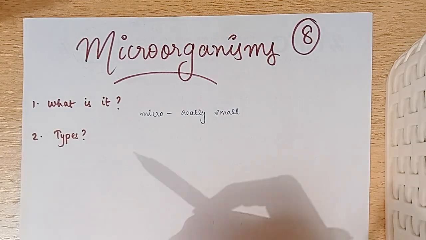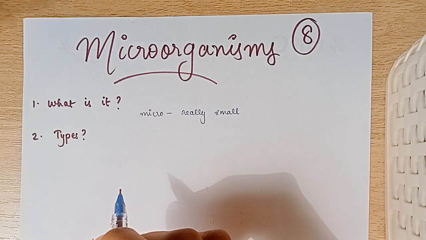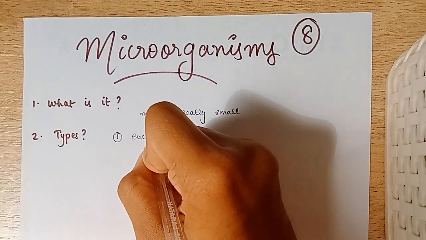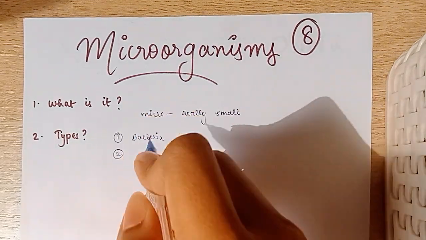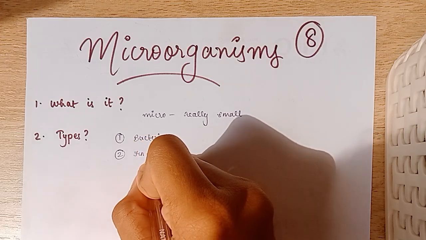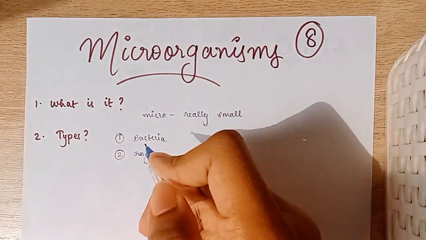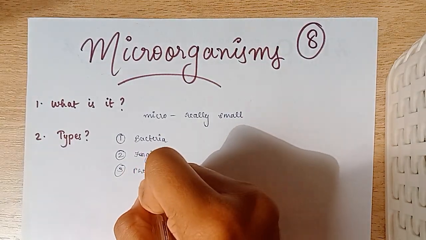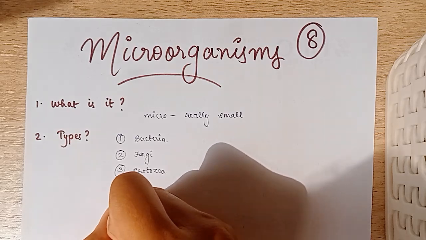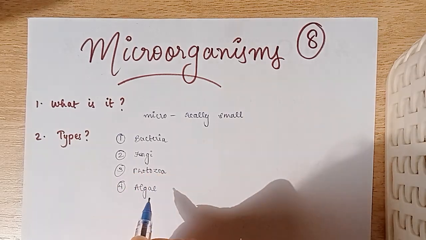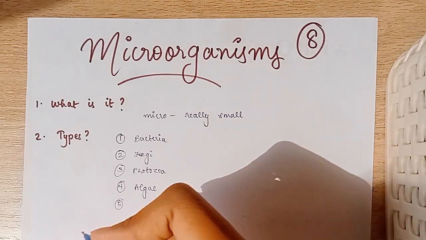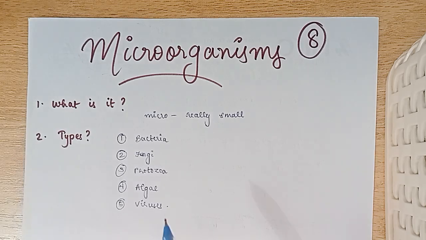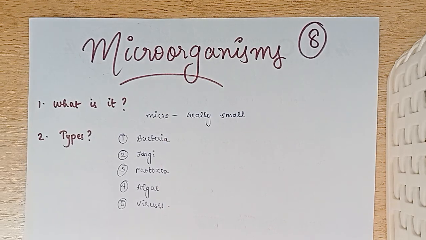Next, let's look at the types of microorganisms. Microorganisms are mainly of 5 types. Number 1, we have bacteria, which is well known and very common. Then fungi, again a common microorganism seen in stale bread. Next is protozoa, and then algae found in very dirty rivers or lakes, and then viruses.